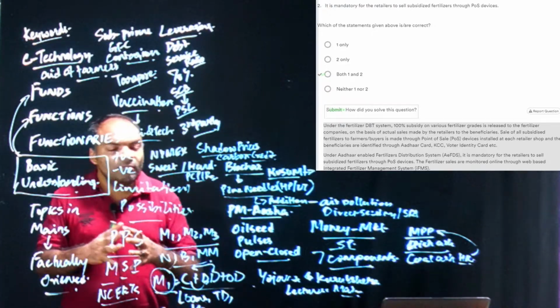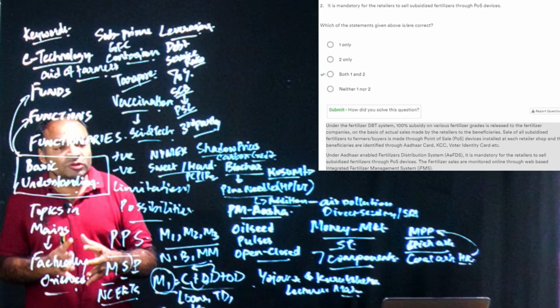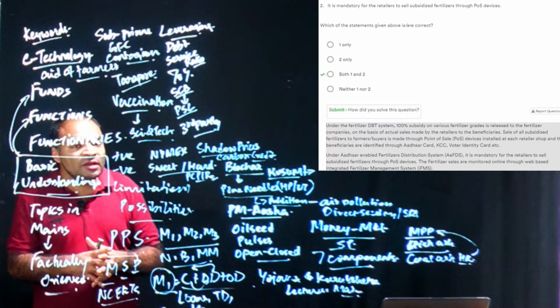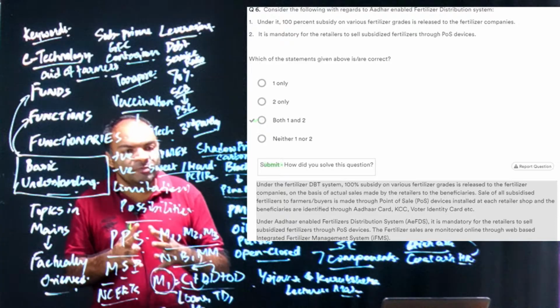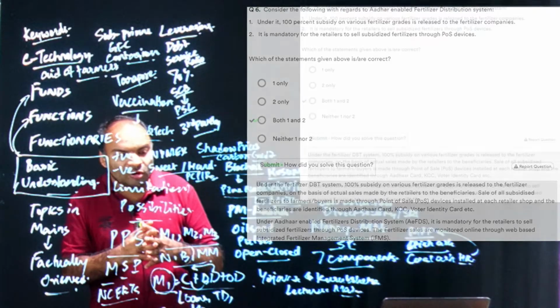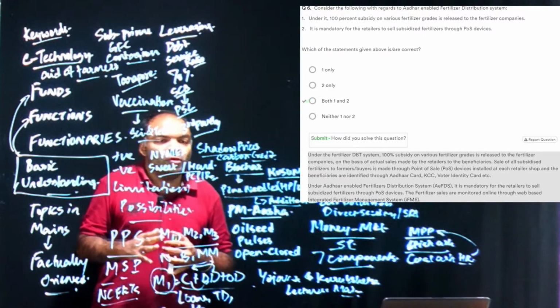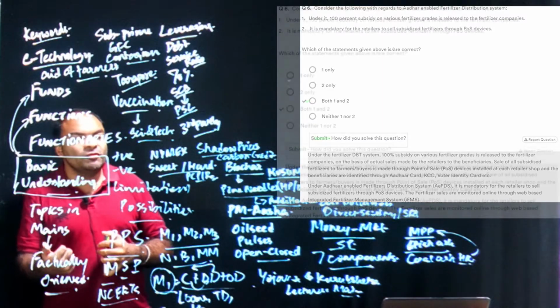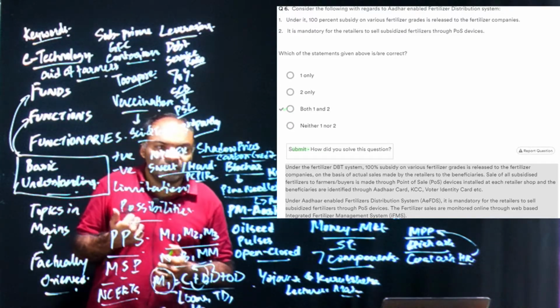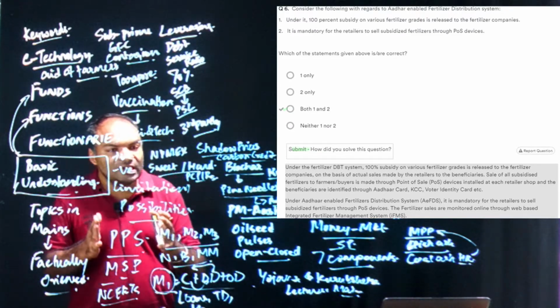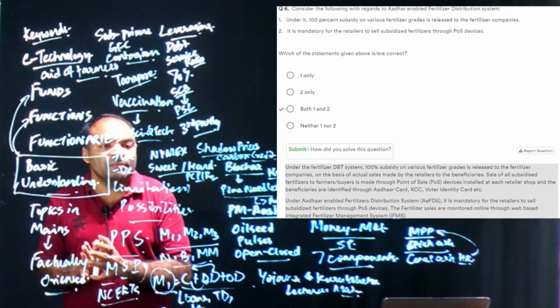You need to have a comprehensive look at the annual reports, Yojana, Kurukshetra, and basic concepts. So it is clearly a dynamic paper linking current affairs and your basic concepts together. All of this would be helpful in reorienting your strategy for the future. If you are clearing prelims, pay attention to the main syllabus. If you're not clearing prelims, pay attention to the main syllabus and do the factual analysis of the paper.